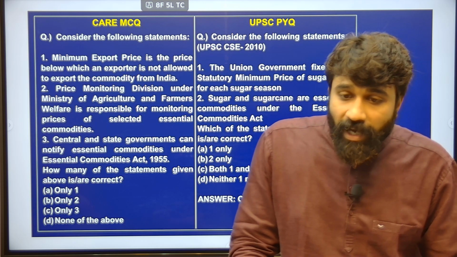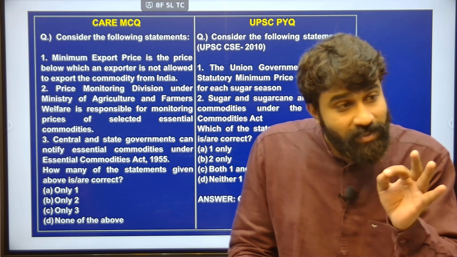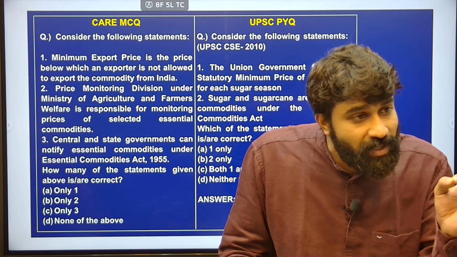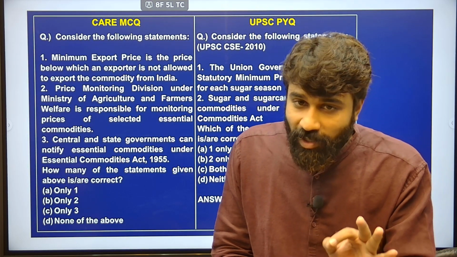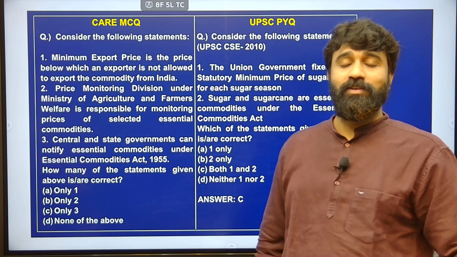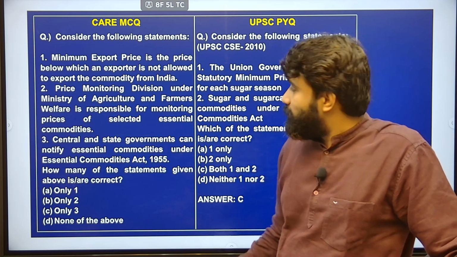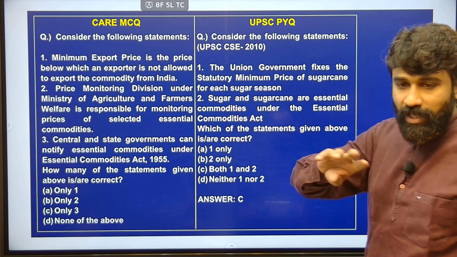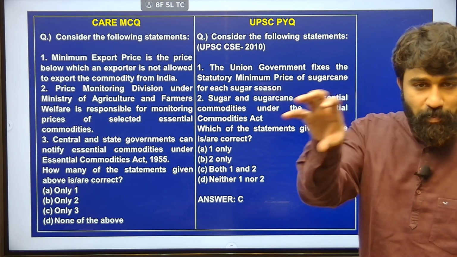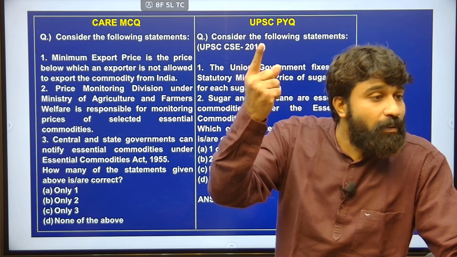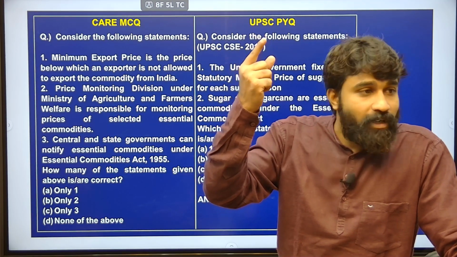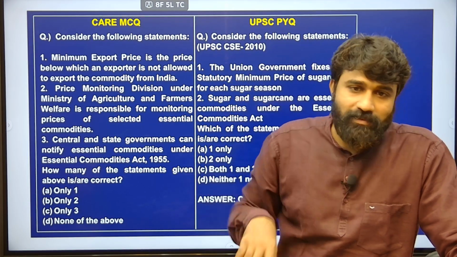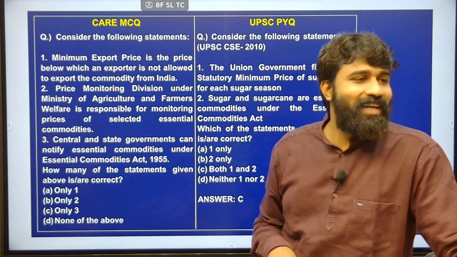This Commission on Agriculture Costs and Prices determines minimum support price, and also minimum price for sugarcane. It will consider the proposals. So ultimately the decision will be taken by whom? Cabinet committee. Okay.